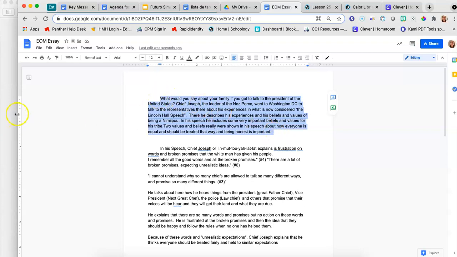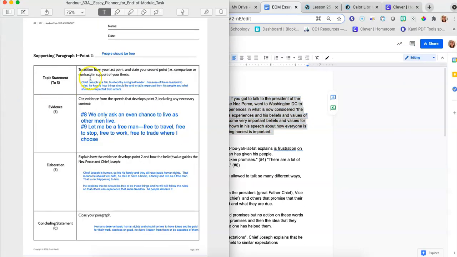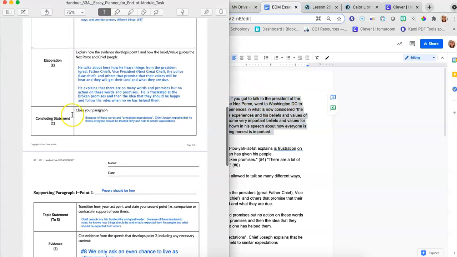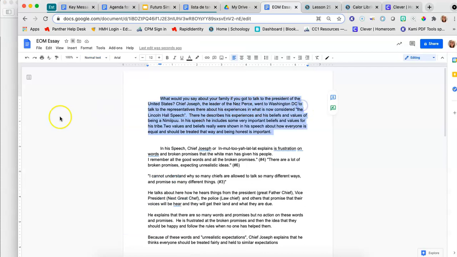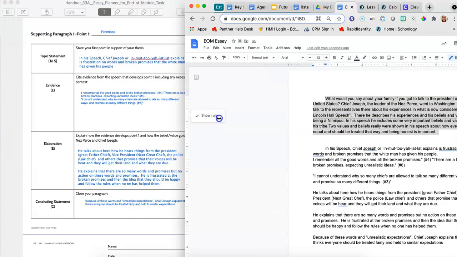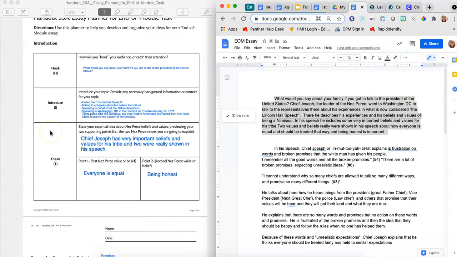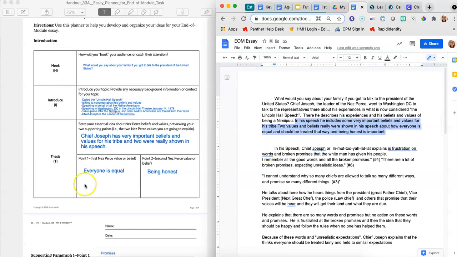If I double check what I wrote on my Notability, my topic statement, I have some background. I have my hook. I have some background, some introduction. I talked about my important essential idea and the 2 things I'm going to talk about.